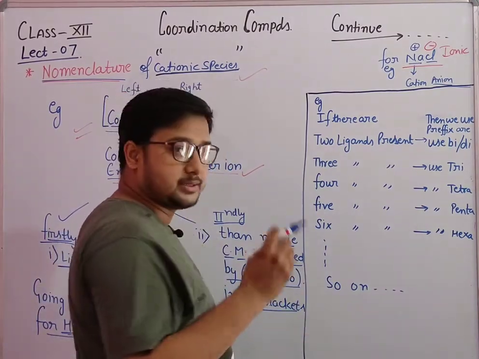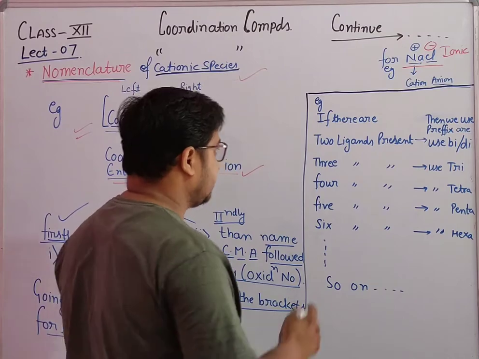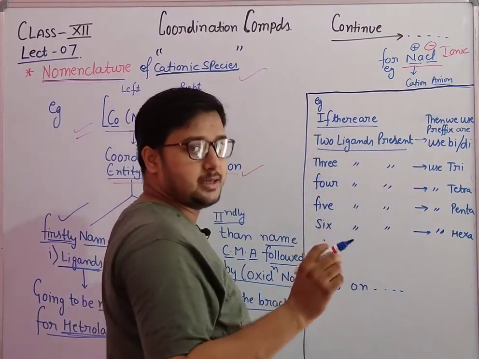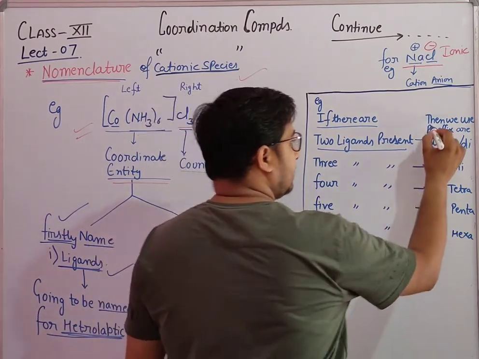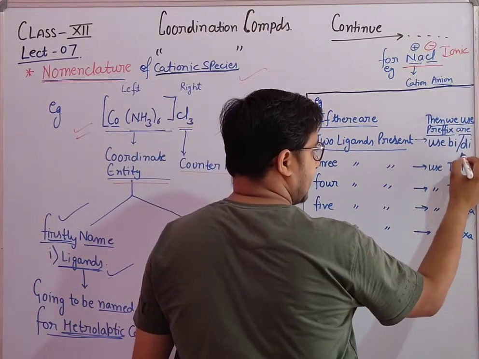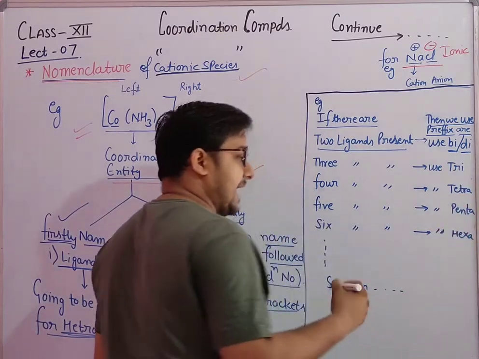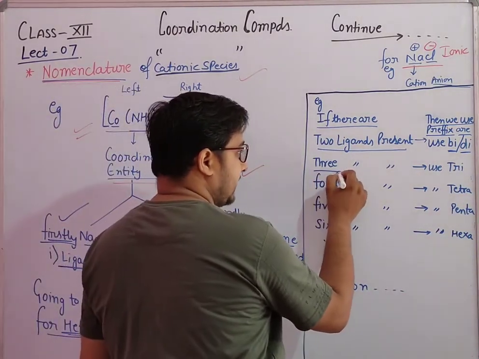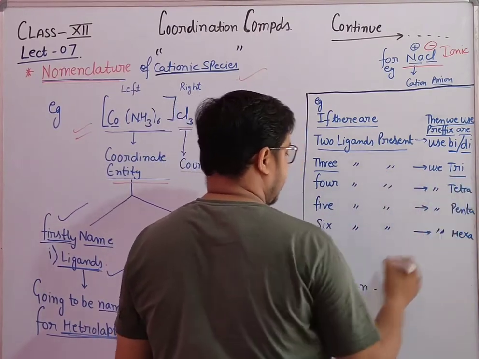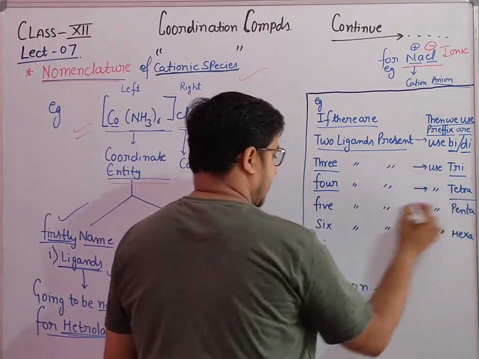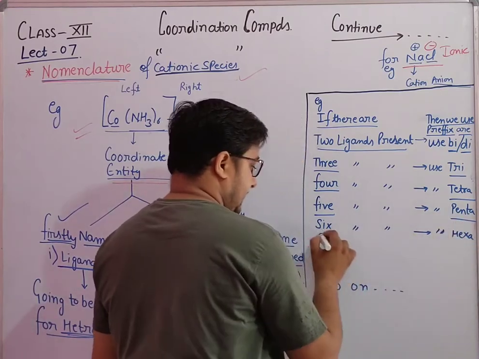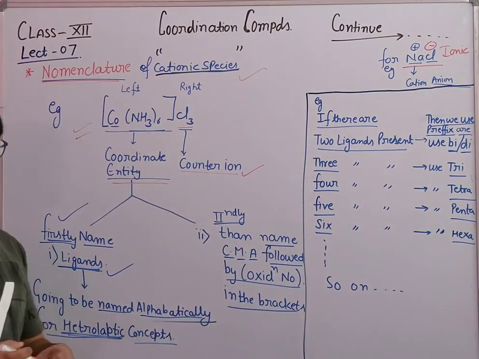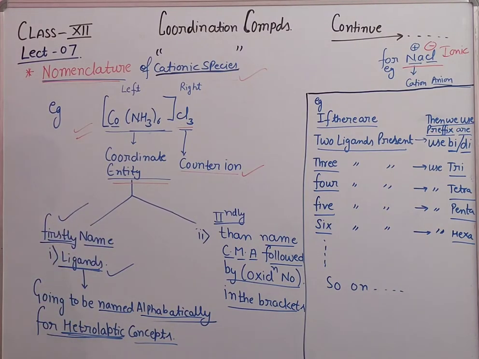So what prefix will we use in the nomenclature? If two ligands are present in a coordination compound, we use the prefix bi, or we can say di. Bi and di mean two. Suppose there are three ligands in the coordination compound, we use tri, for four tetra, for five penta, for six hexa, and so on. So this is the main starting point of the nomenclature of coordination compounds.